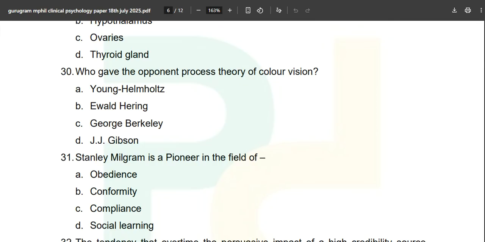Question number 30: who gave the opponent process theory of color vision? The question is coming directly from the C book. Young Helmholtz, Ewald Hering, George Beakley, and J.J. Gibson. You will find it. Option B is the correct one.